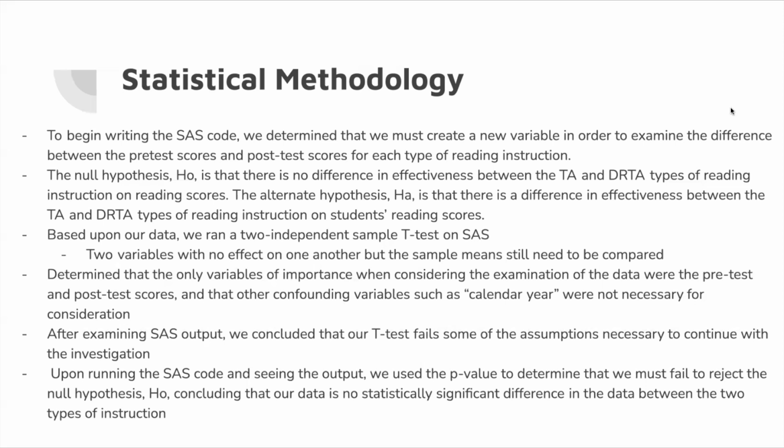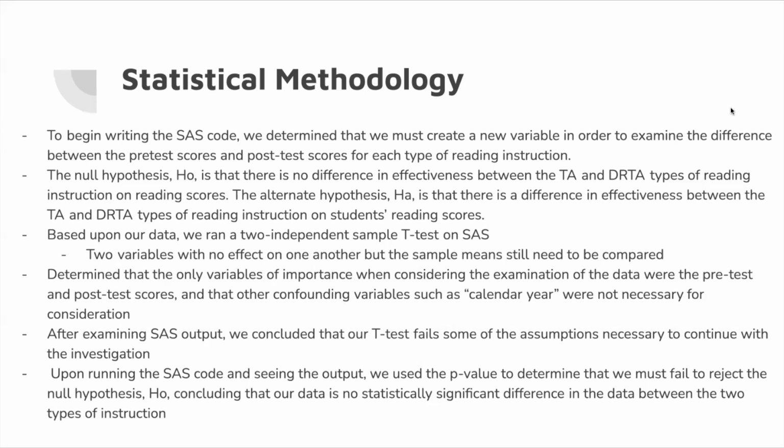We determined that some of the variables that were given and included in the data set were not necessarily of importance when examining the data and considering what answers our research question. For example, there was one variable given in the data set called calendar year that was listed for each of the scores alongside the data, and calendar year was not necessary because it didn't impact in any way the reading scores, type of instruction, or the outcome of the two.